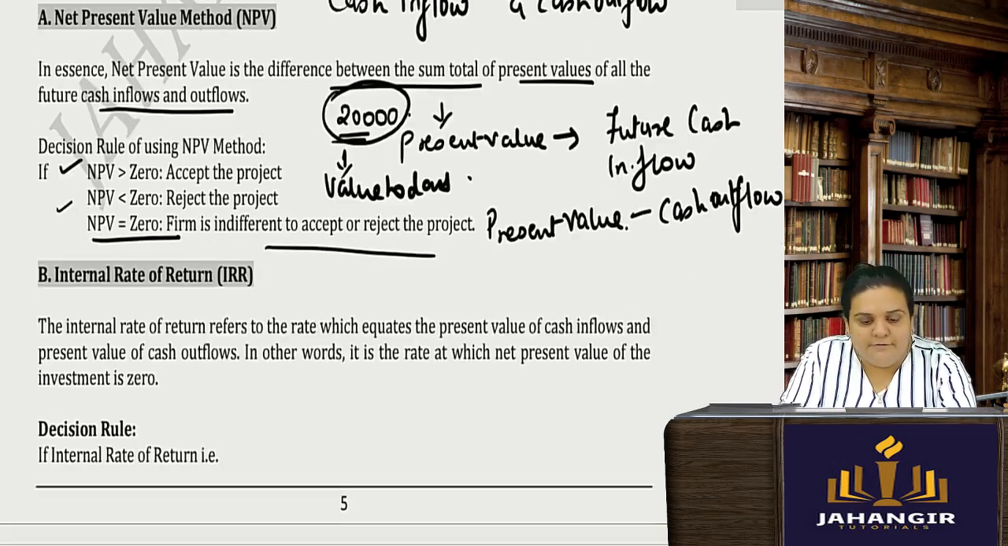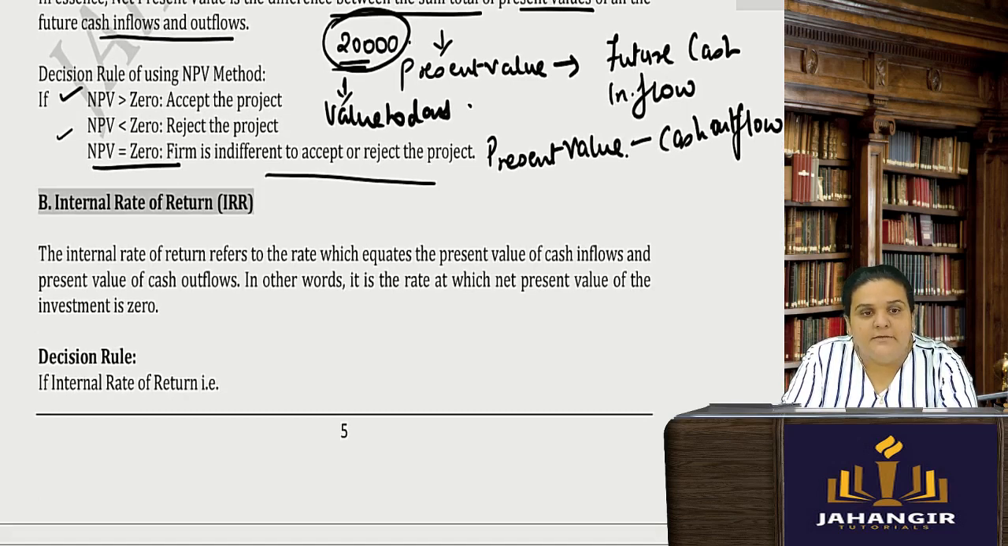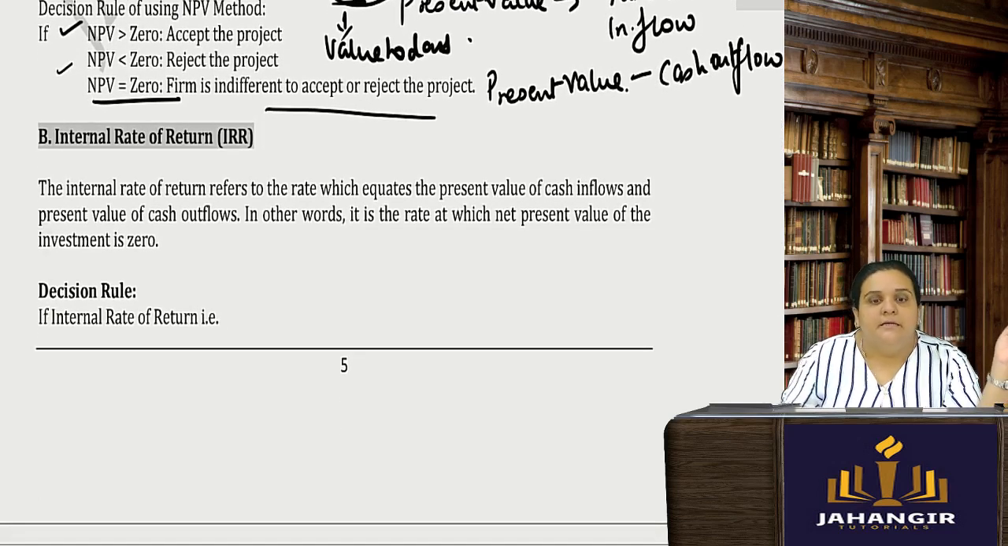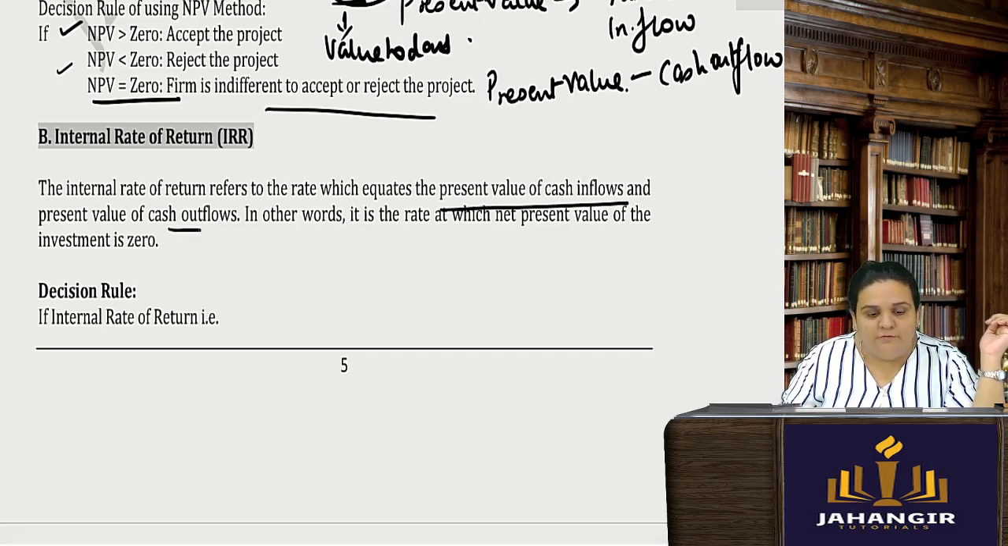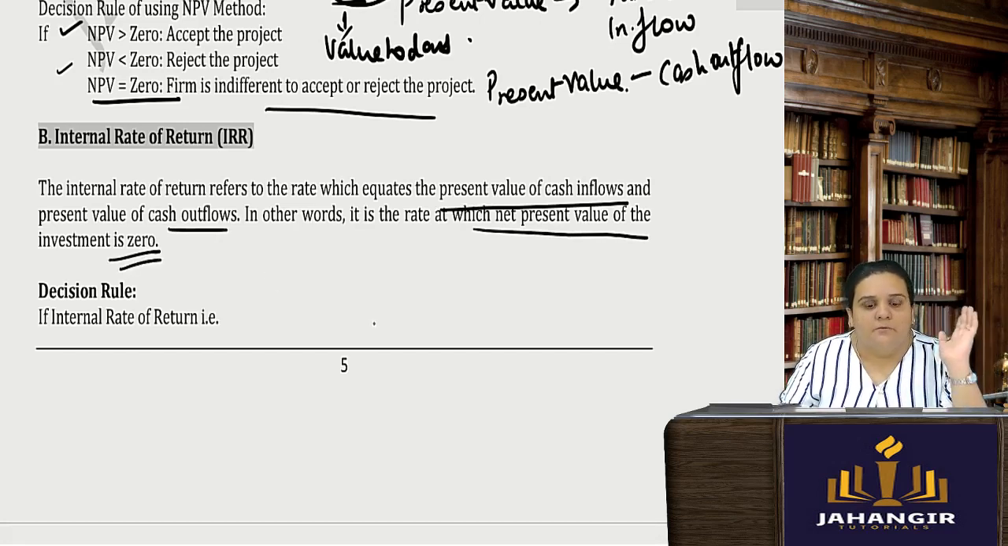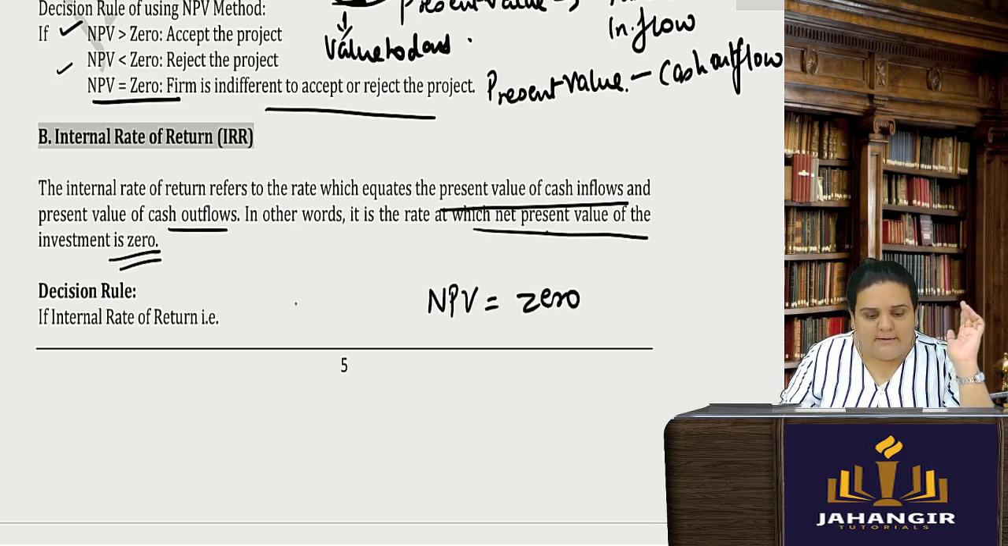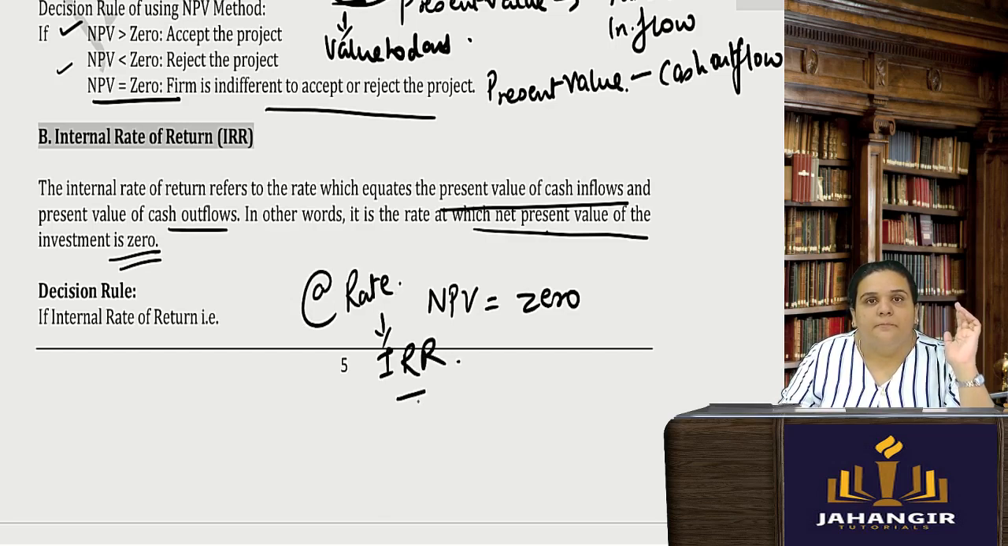Then internal rate of return. Basically, what is internal rate of return? It equates the present value of cash inflow and the present value of the cash outflow. It is the rate at which the net present value of the investment becomes 0. Whenever net present value is equal to 0, that rate is known as internal rate of return.